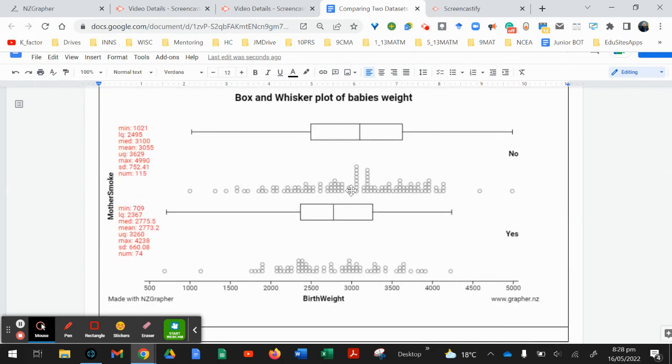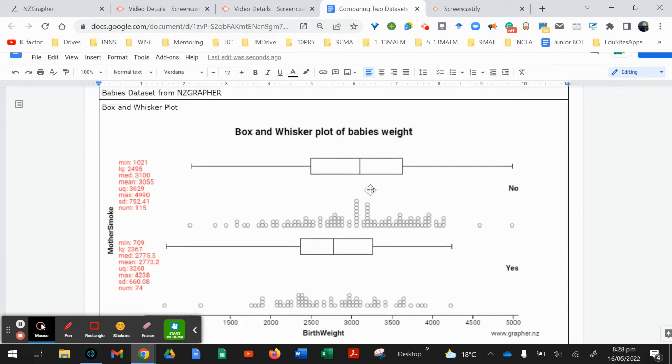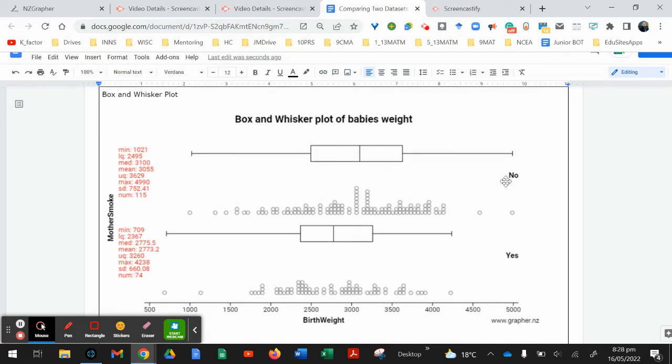And even if you look at the graphs visually, you can see this median is, and this is our scale, okay, like a ruler, a scale. So it starts with 0 and goes on 3,500, 4,000 or whatever, hundreds. This scale is in 500s. So right now, you can see, just with my eyes, I can see mothers who did not smoke, their babies tend to have larger weights. Because the medians tend to be larger, not generally, just the medians tend to be larger. Because this median is larger, that median is smaller.